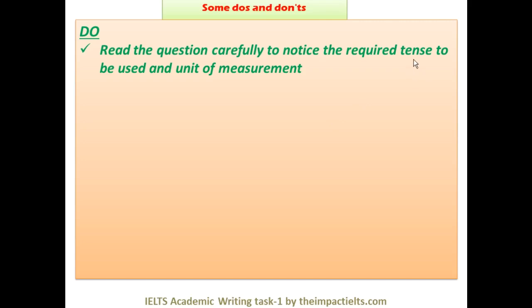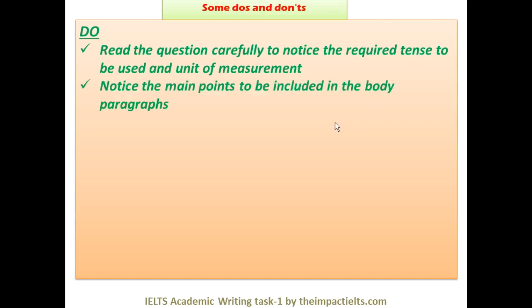And tense is important. So if it's about the future, you have to say is expected to, will, is estimated at, or is going to be. If it's about the past, use past tense. So be careful. If something is compared with the present, you have to use present perfect. Like now, new buildings have been erected opposite the front part. So something like that, very important. Never miss this part, right?